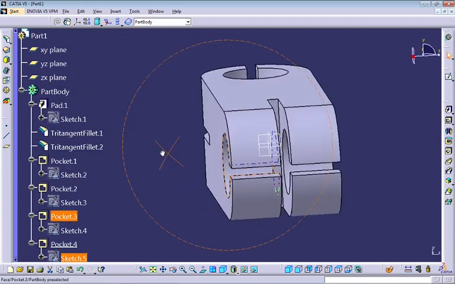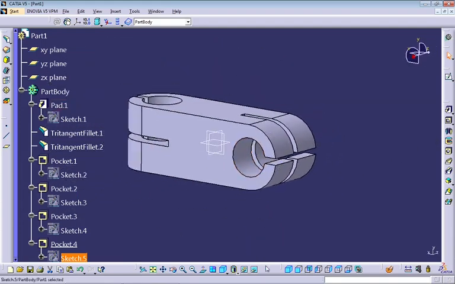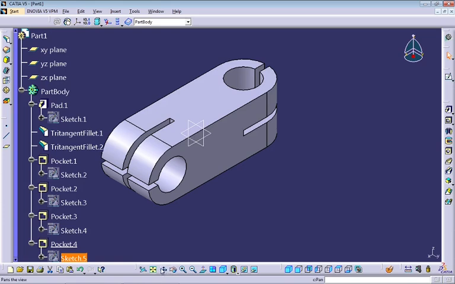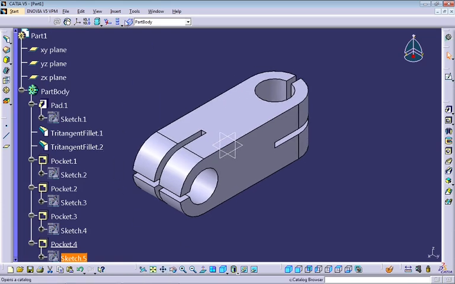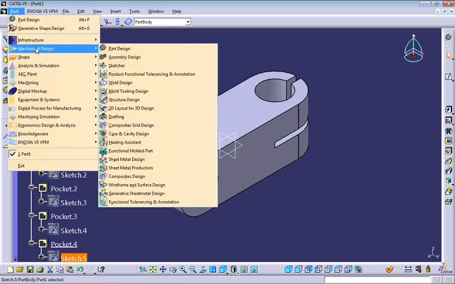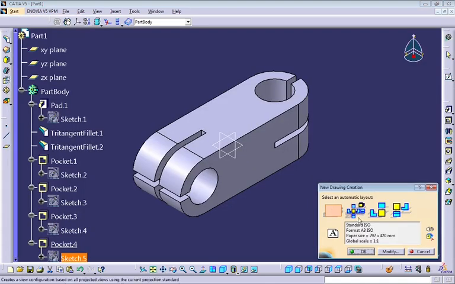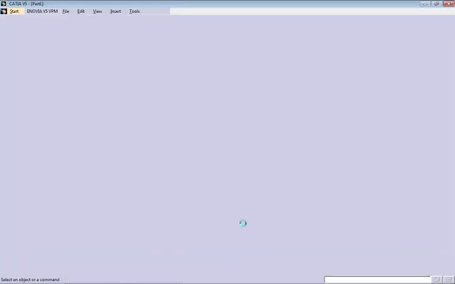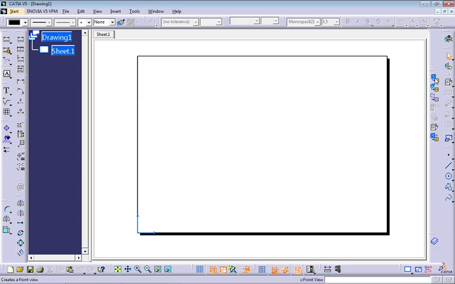And okay, we have just finished this part, and let's start our drafting. We can go on front view command.